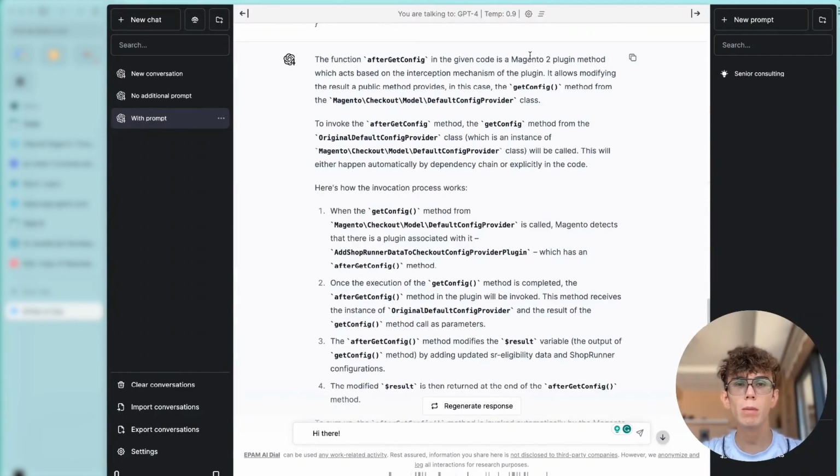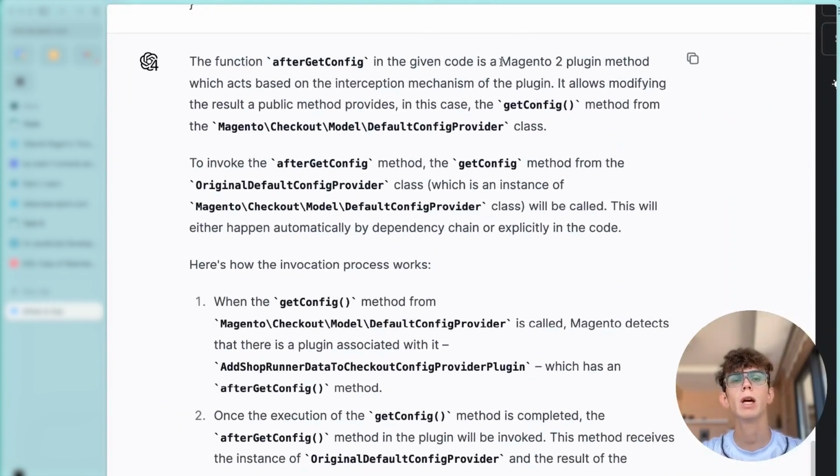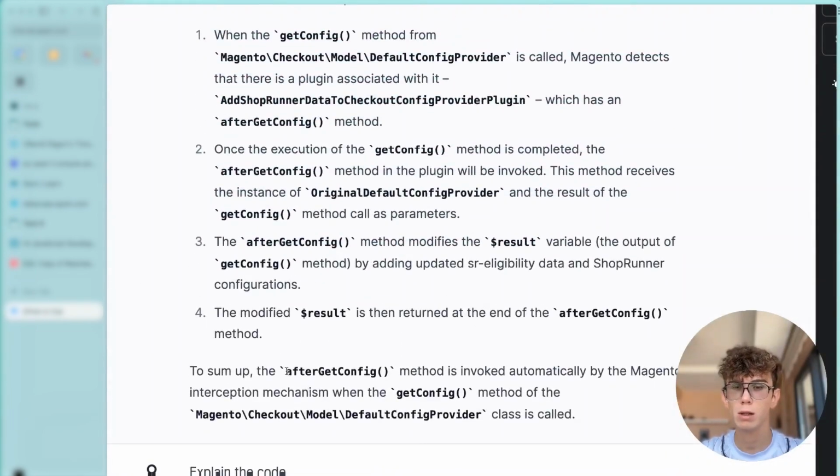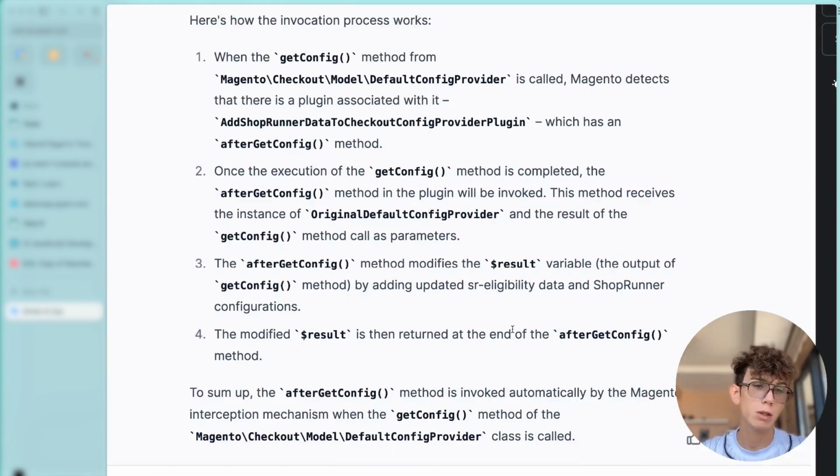ChatGPT successfully identified that that code is a Magento 2 plugin, and also identified that this method can be invoked by Magento itself, because it's called hooks in React. It's just part of the Magento mechanism.